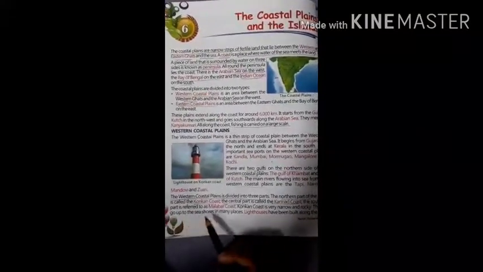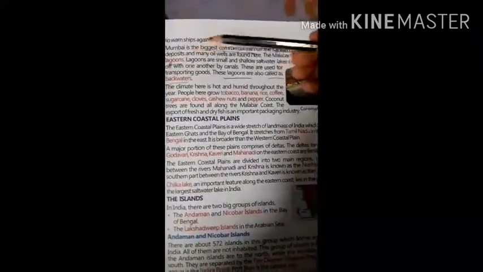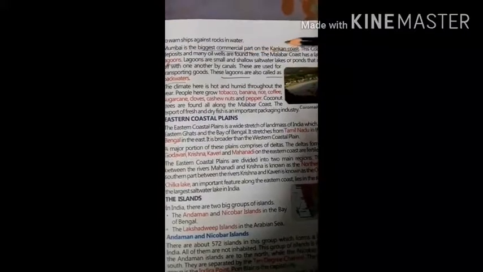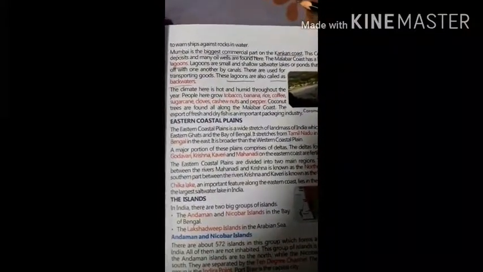Konkan coast is very narrow and rocky. The hills go up to the sea shores in many places. Lighthouses have been built along the coast to warn ships against rocks in the water. Mumbai is the biggest commercial port of the Konkan coast.